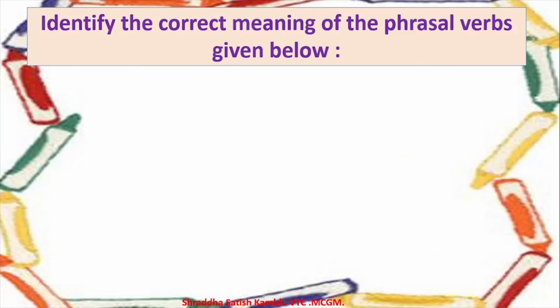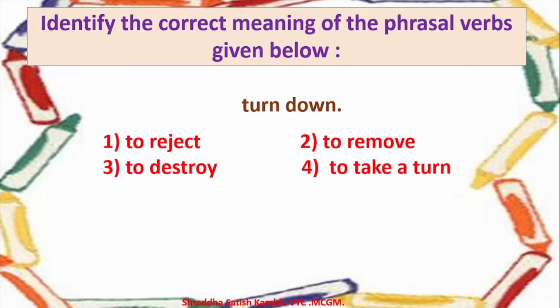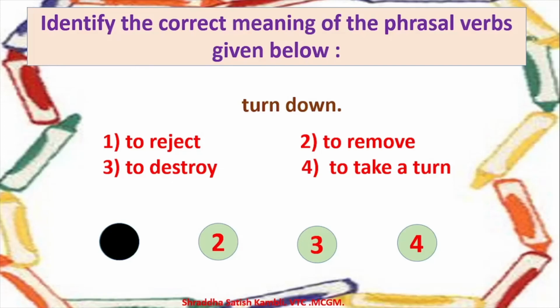Coming to the last example that we have here in this particular video, to turn something down. When you turn something down, what do you do? Do you reject something? Do you remove something? Do you destroy it, or do you take a turn? What do you do when you turn something down? You reject something, or you refuse to do something. For example, I turned down their offer of going for a party. So I rejected the offer. I did not want to go for a party with them.